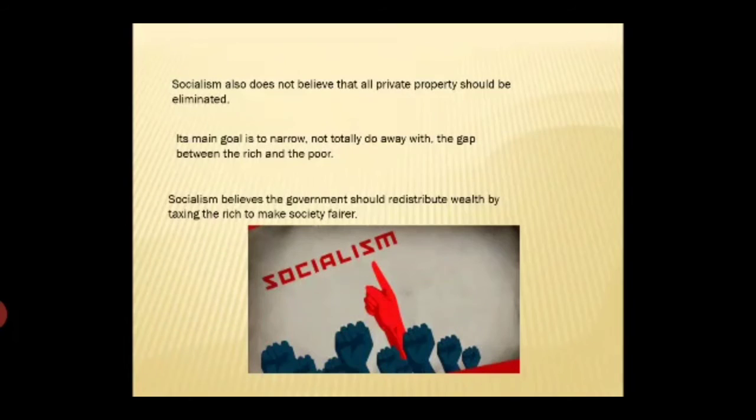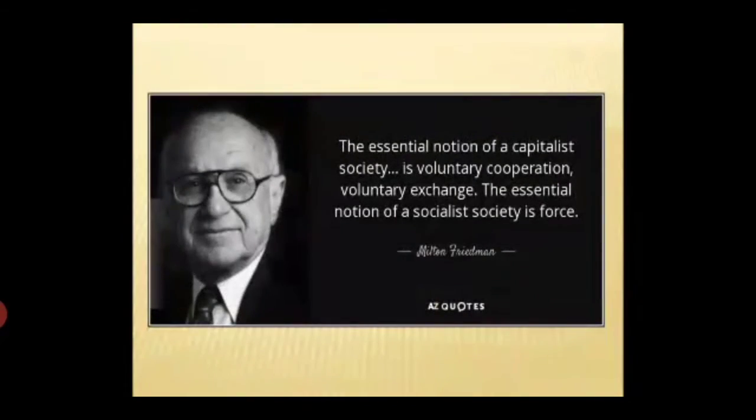But communist China now allows its citizens to keep some of the profits they earn. According to Milton Friedman, the essential notions of a capitalist society are voluntary cooperation and voluntary exchange. The essential notion of a socialist society is force.